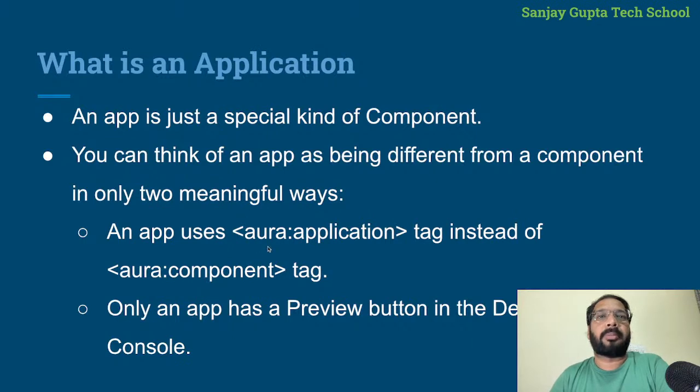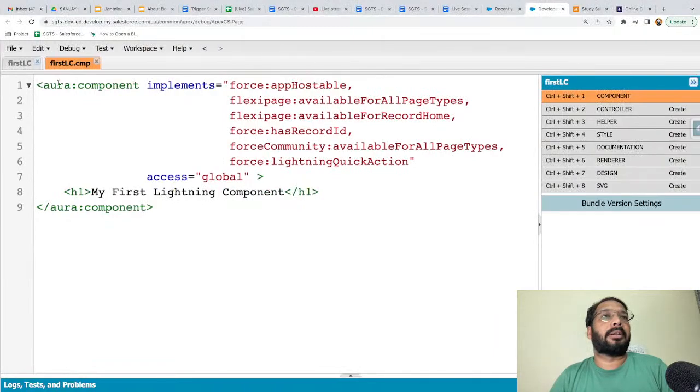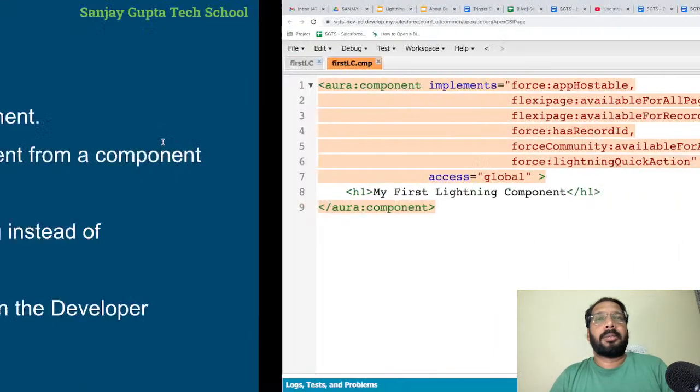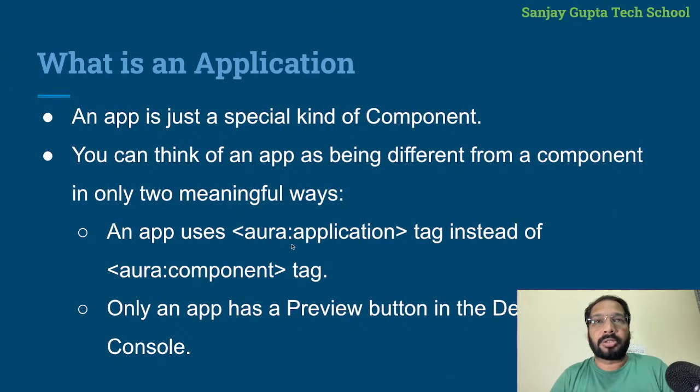In a component, basically we use aura colon component. If we see here, we are using Lightning component, but if we are creating a Lightning application, we'll be using aura colon application. And in an application, we'll be having a preview button in the developer console, right?